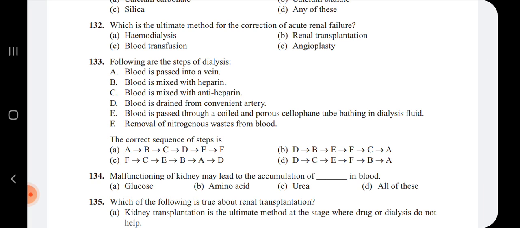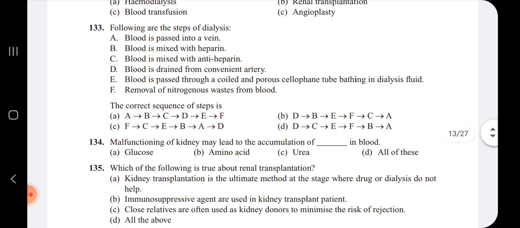After the antiheparin is added, that blood is passed to a person's body through a vein, which is the first step. Then the blood is drained from a convenient artery. So the correct answer is option B.